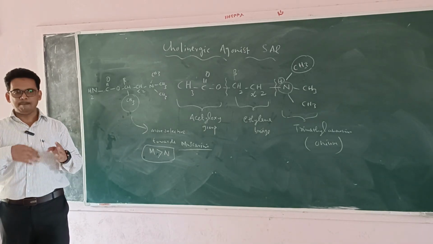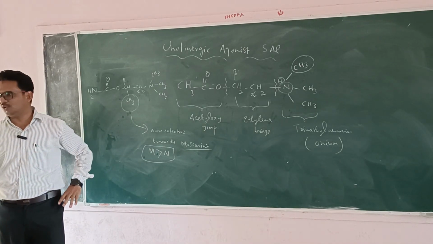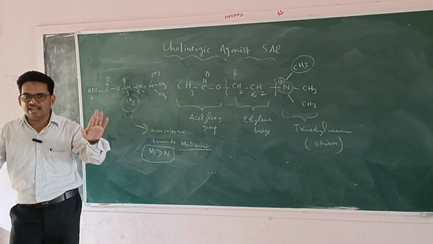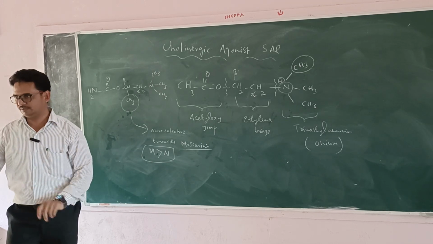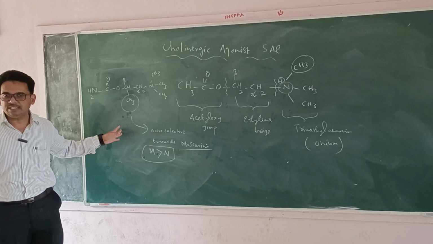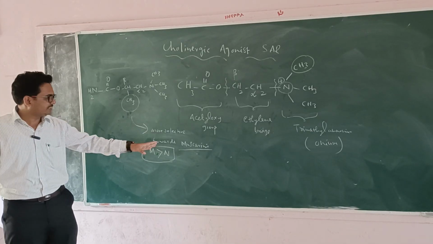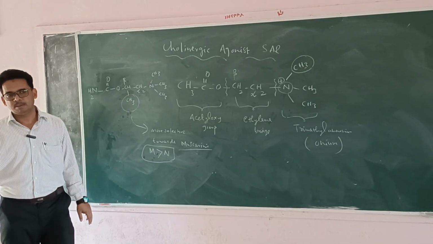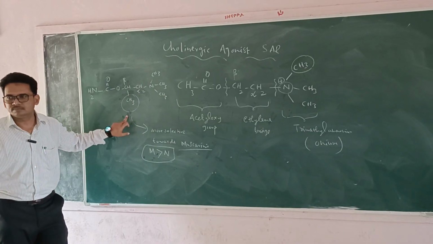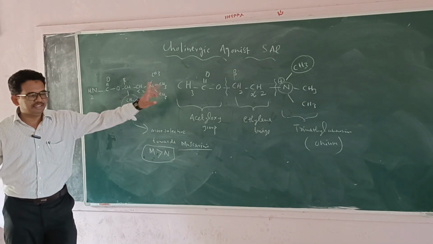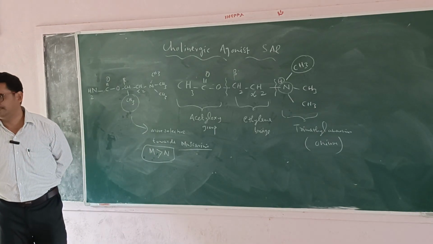All the comparisons we are doing are with acetylcholine. Methyl substitution at the beta position is more selective towards the muscarinic than the nicotinic, but a higher alkyl group reduces the activity when compared with acetylcholine.